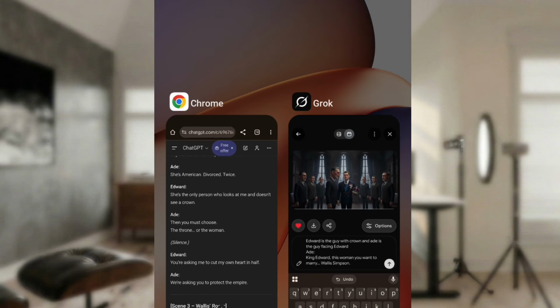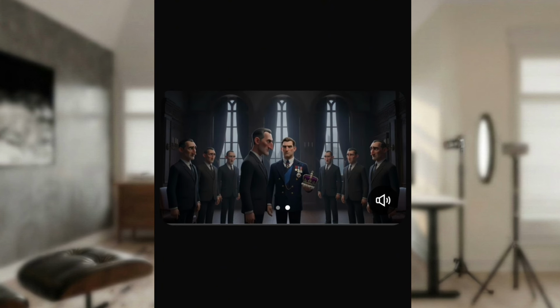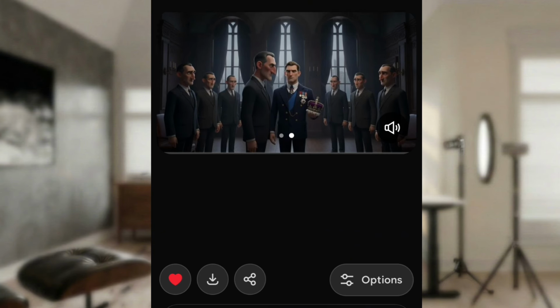But then I will not leave this particular section where I uploaded this scene. You get. I will not leave this particular section where I uploaded the image for this second scene. I don't know if you understand what I mean. So remember to describe who is Edward, who is Ade. The two main characters that are supposed to speak, don't forget to describe them. If there are 3, don't forget to describe them so that Grok will know who is who.